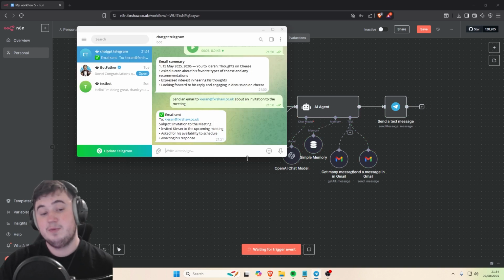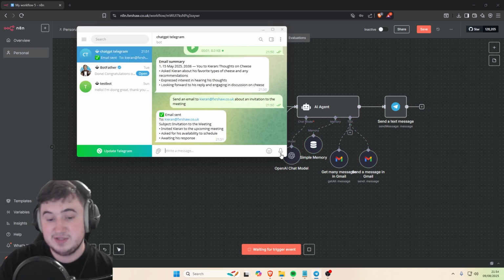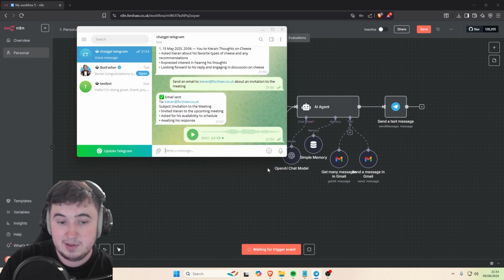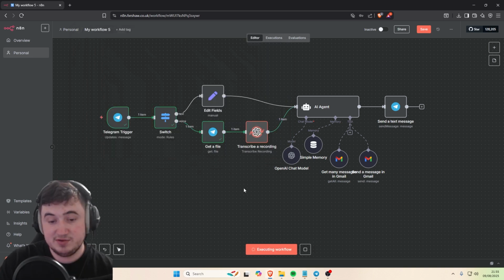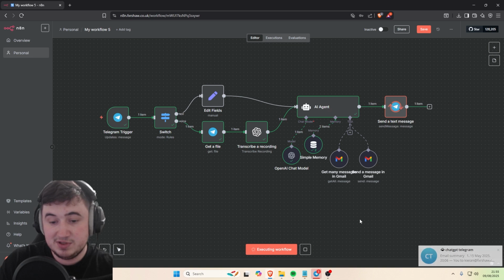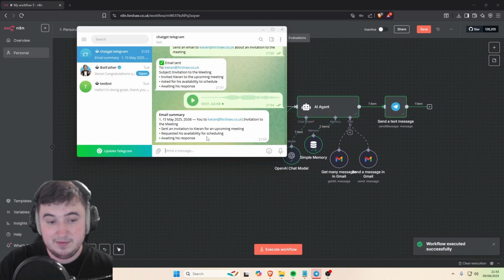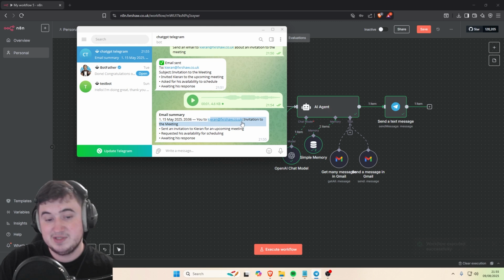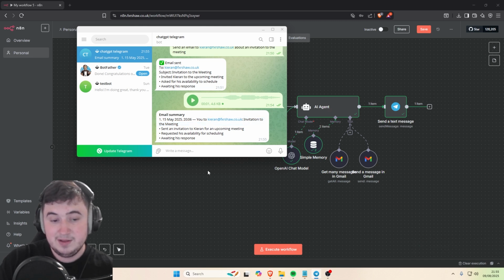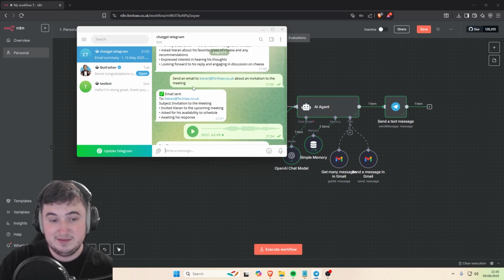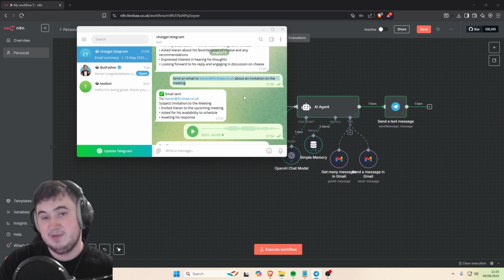Here's an example of what it will look like when you're doing this. So I'll just send it a voice message. Summarize my last email. So as you can see, it's going to process through the workflow now, and then once it's done, it'll reply to you on Telegram with the summary of the last email. So the last email summary was me inviting myself to a meeting. Very, very simple. As you can see, this is where I asked the invitation to be sent.